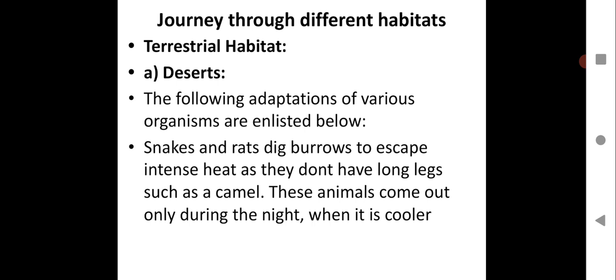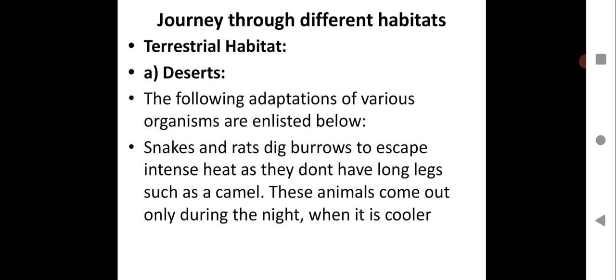So here snakes and rats dig burrows to escape intense heat as they don't have long legs such as camels. These animals come out only during the night when it is cooler. So this is the adaptation of the snakes and rats in the deserts, and they survive by digging burrows to escape heat.